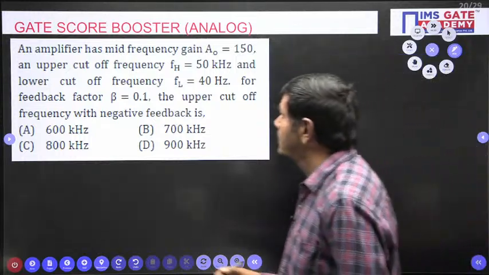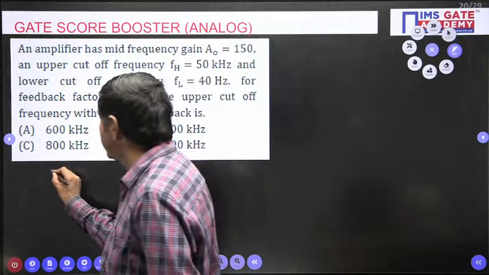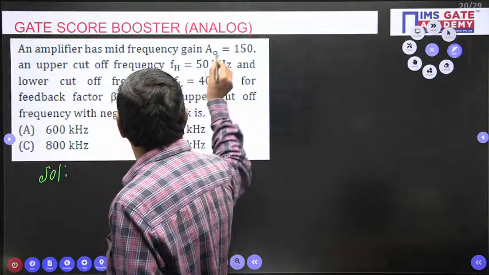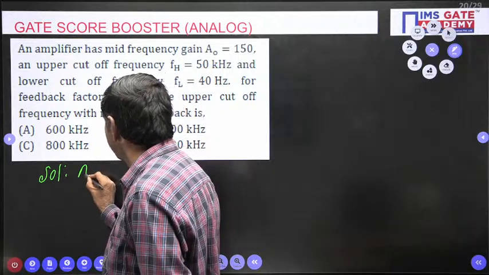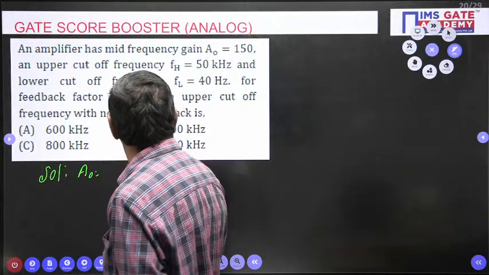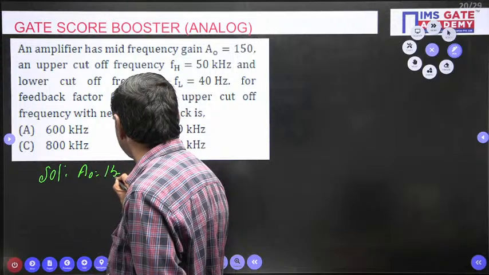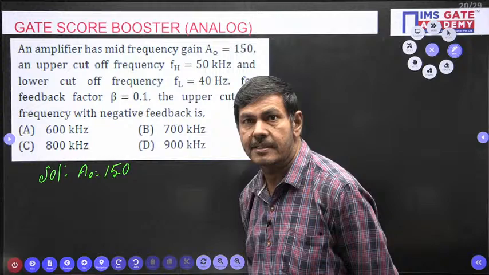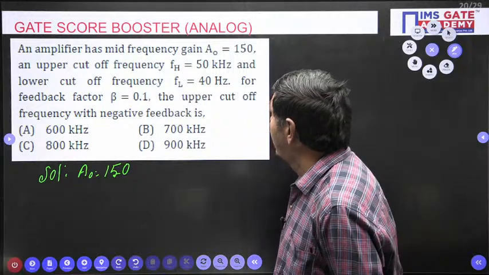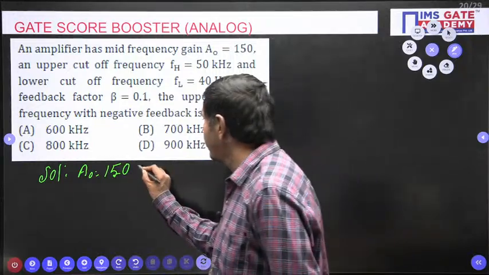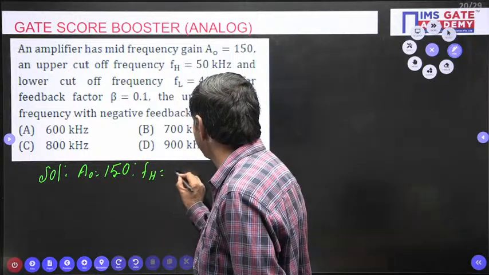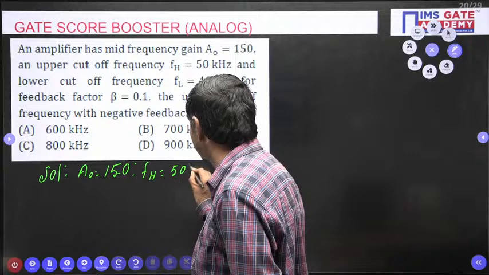Here, given in this problem, A naught is given, A naught or A, no problem. That is 150 is given here now. FH is the upper cutoff frequency. Even though they're given, I will write it for understanding purposes. 50 kilohertz, no doubt.